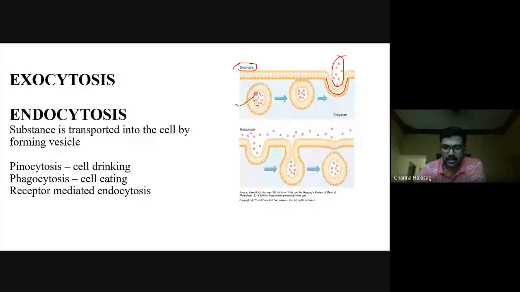When these vesicles want to send these neurotransmitters or hormones outside, they come and bind with the cell membrane, and ultimately they break up here and the neurotransmitters are sent outside. This is called exocytosis. In the form of vesicles they come and fuse, and then the macromolecules are thrown out of the cell.